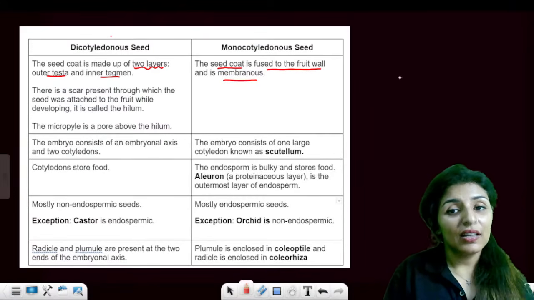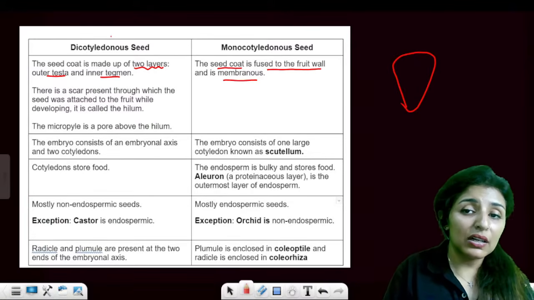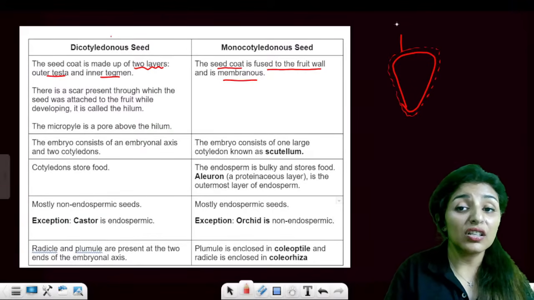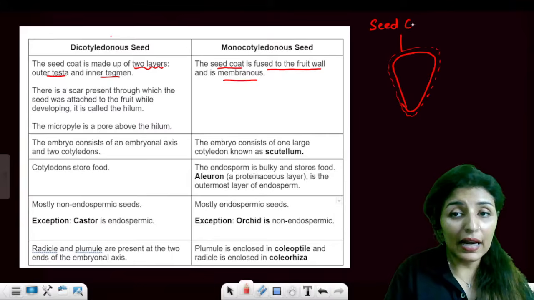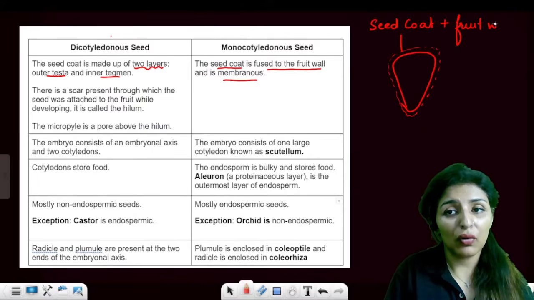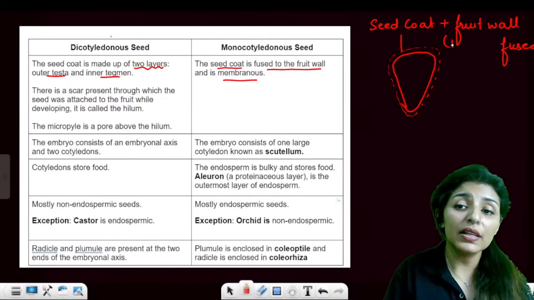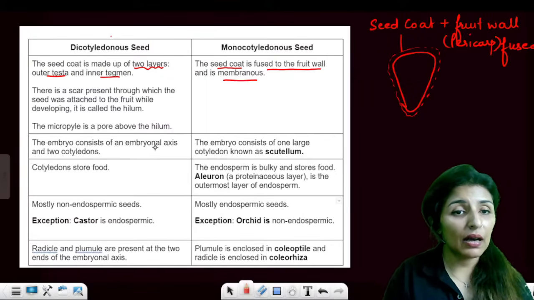Do you remember the structure of maize seed? Now, the outer structure, this membranous sheath which is present around the seed, this is not just the seed coat, it is the fruit wall also. This is seed coat and fruit coat fused together. What is the fruit wall known as? Pericarp. Yes or no? It is known as pericarp.